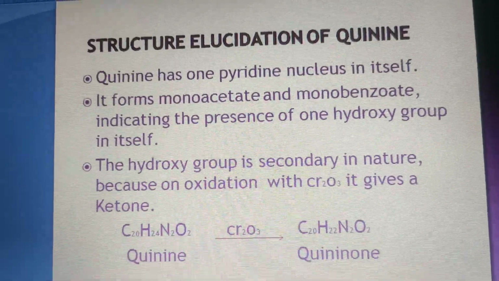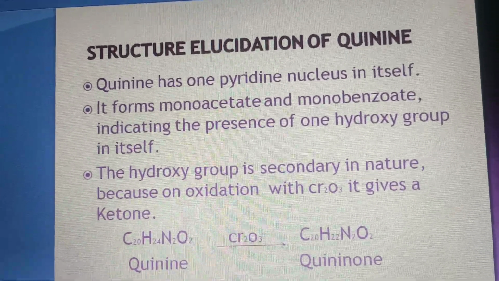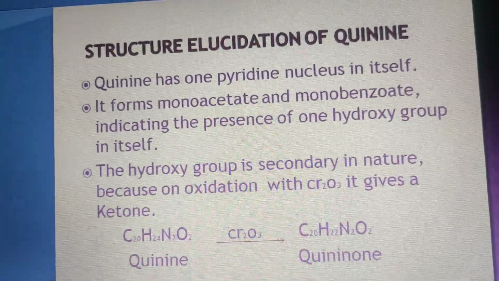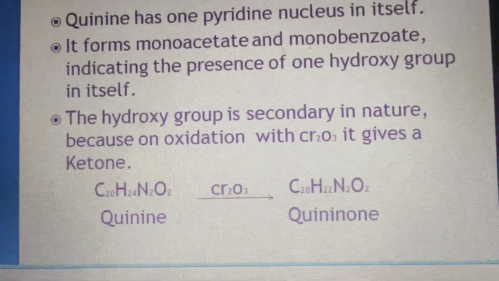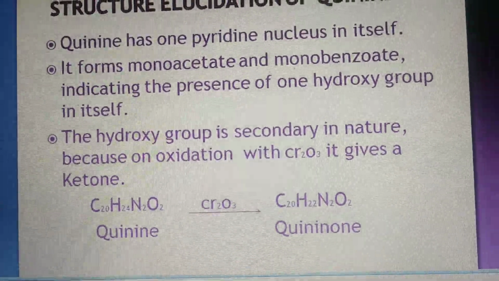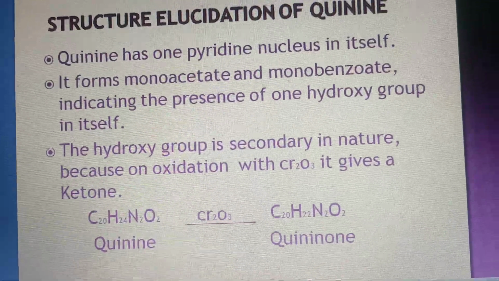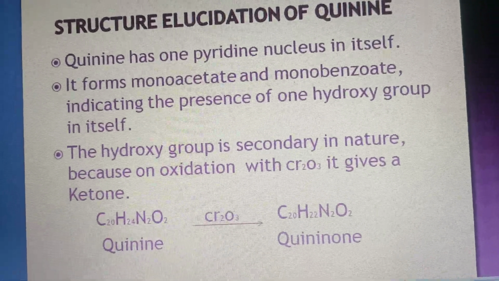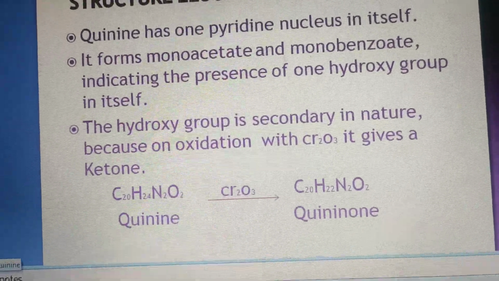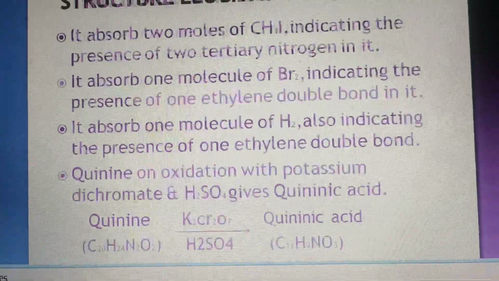Quinine has one pyridine nucleus in itself. It forms a monoacetate and a monobenzoate, indicating the presence of one hydroxy group. And the hydroxy group is secondary in nature because on oxidation with chromic acid, it gives a ketone. A ketone is obtained by the oxidation of a secondary alcohol, not a primary alcohol. So it is established that quinine has one hydroxy group which is a secondary alcoholic group.